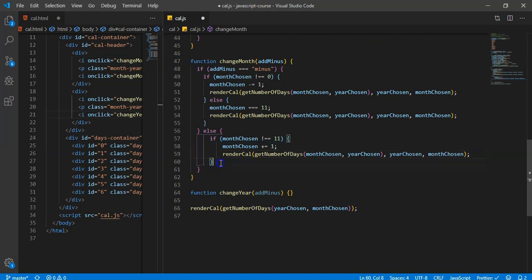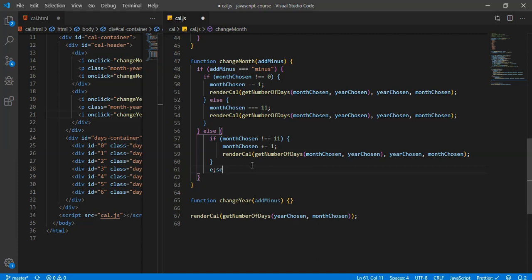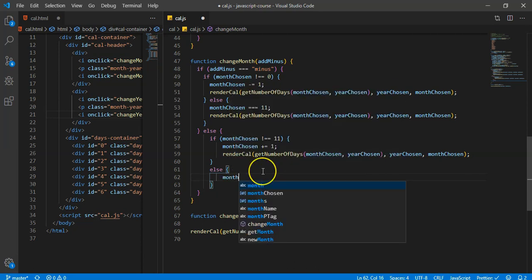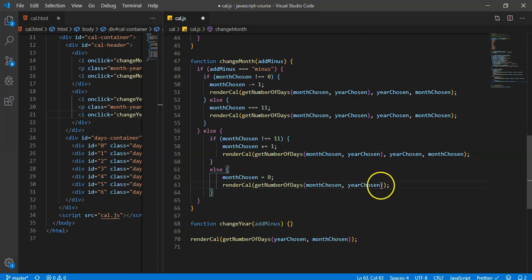Now the last one, or we need two more actually. No, just the last one, sorry. So else, if it is equal to 11, then we want to do month chosen is equal to 0. And then once again, we'll call the render cal, and we'll say year chosen, month chosen. Cool. And down here, I'm going to do the same thing. I'm going to say year chosen and month chosen.